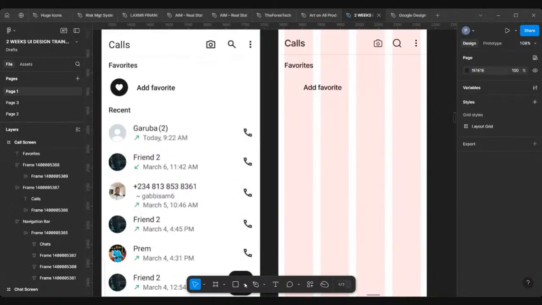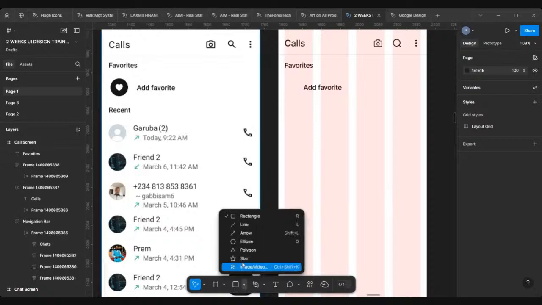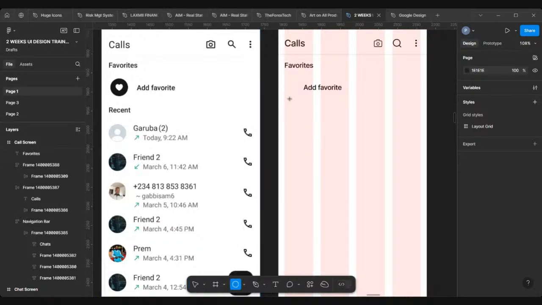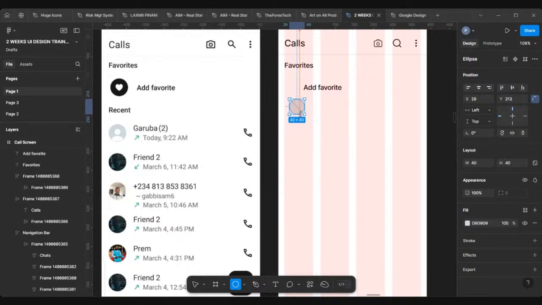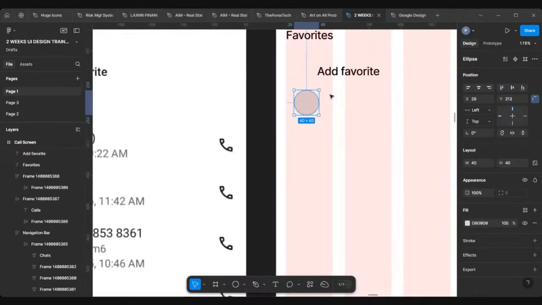But before I get that, I'll go to my shape tool, select ellipse, click, hold shift on my keyboard for a perfect circle, click and drag. I'll keep it at 40 by 40. Just place it side by side.